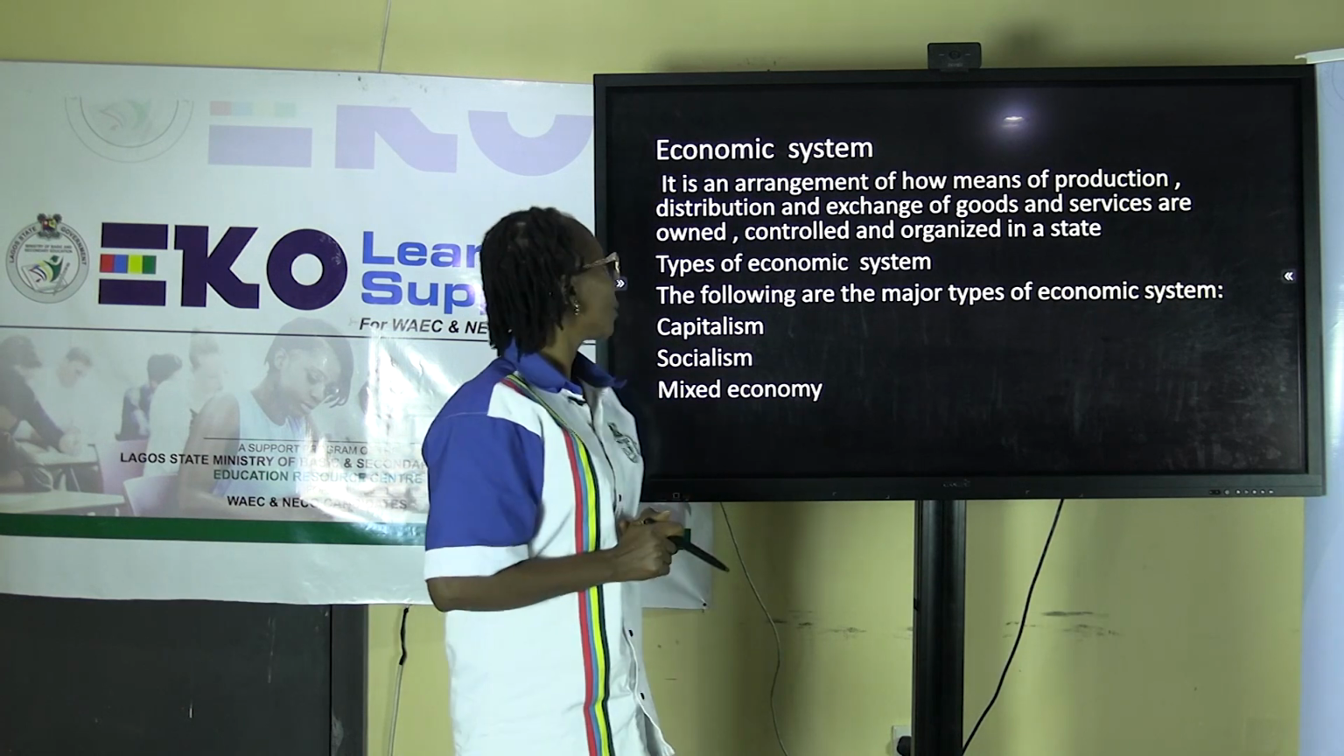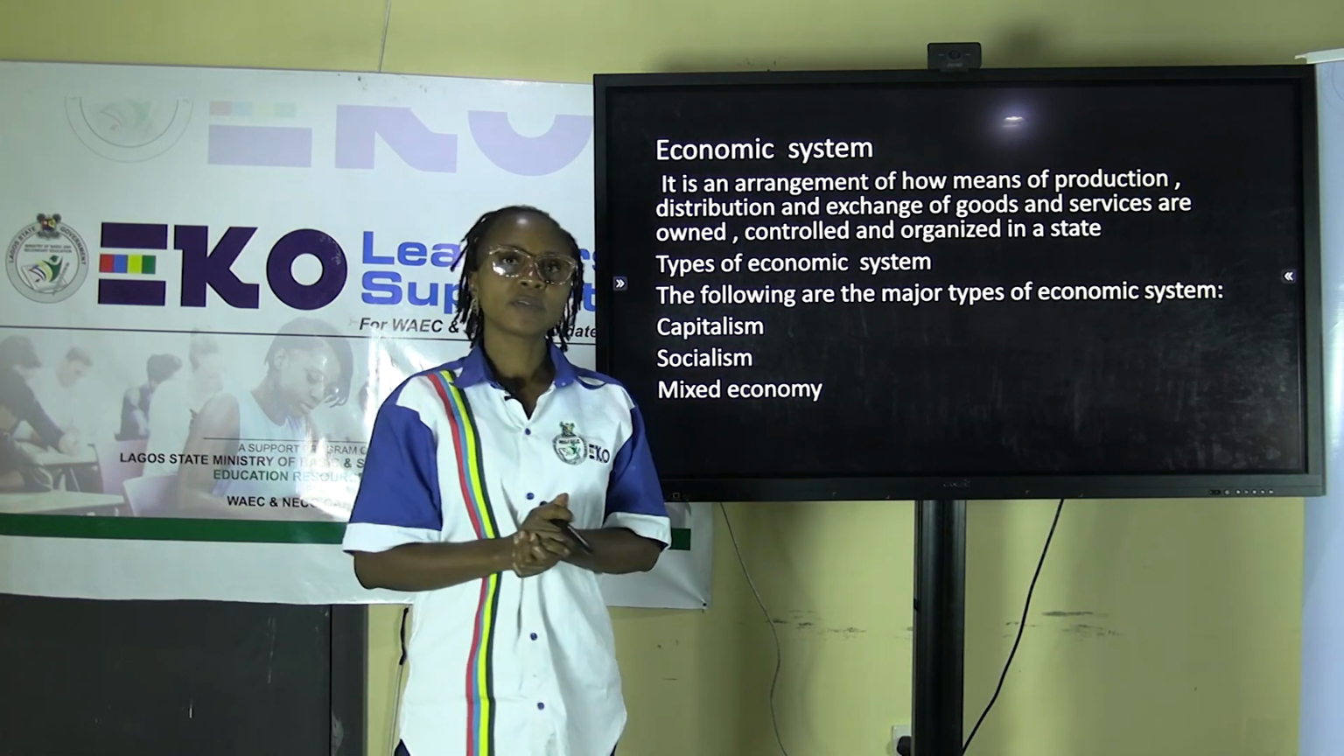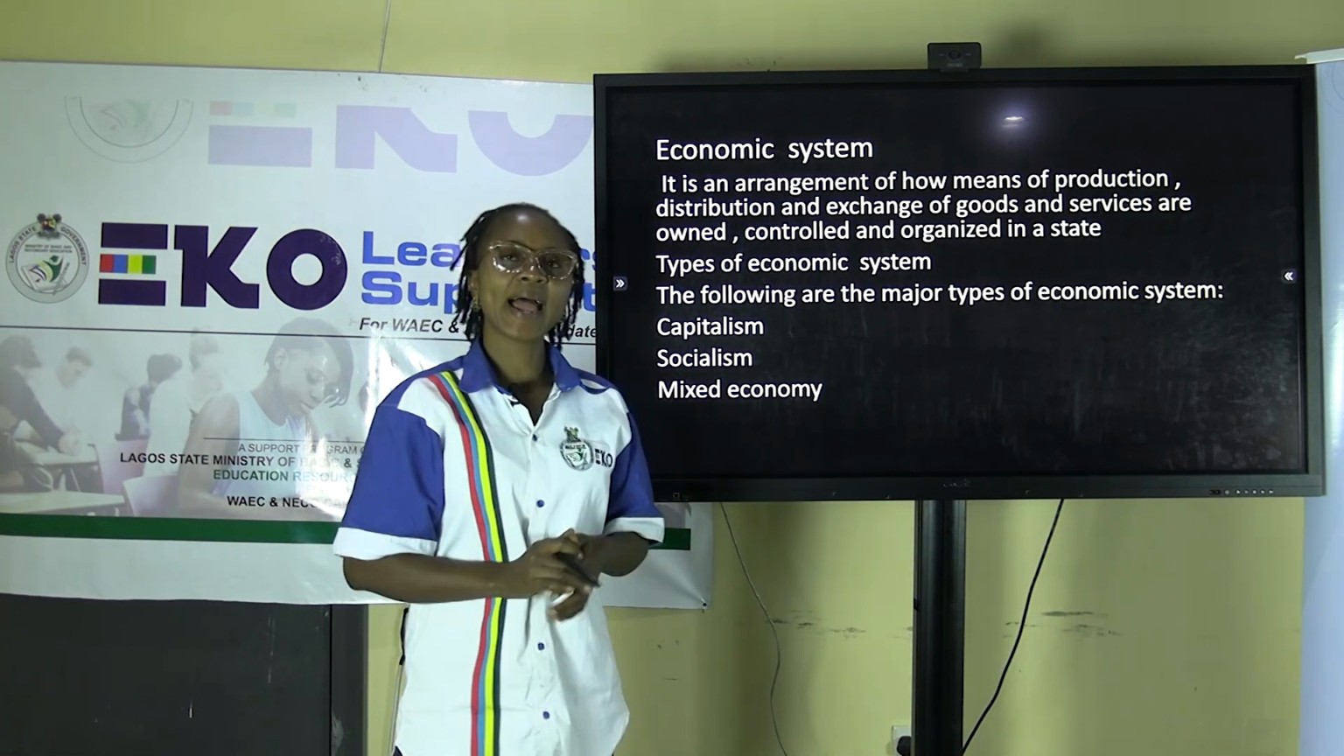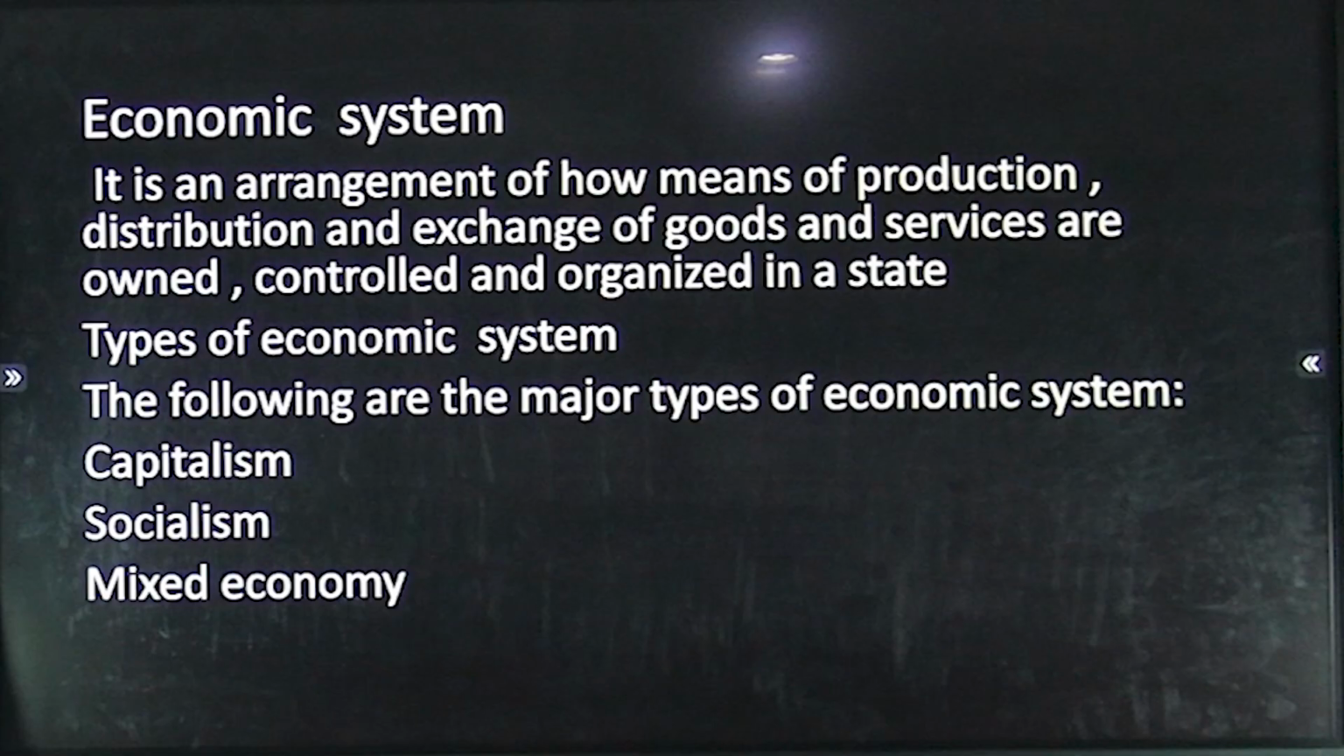Economic system. When we talk about economic system, it can be defined as the arrangement of how means of production, distribution, and exchange of goods and services are being carried out or done in a state or nation.